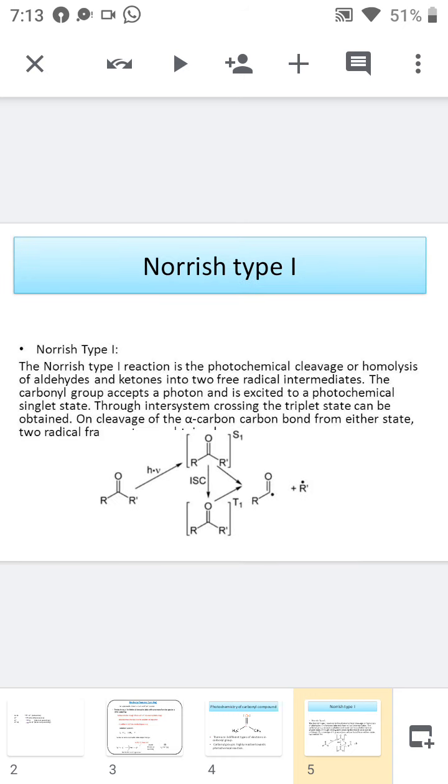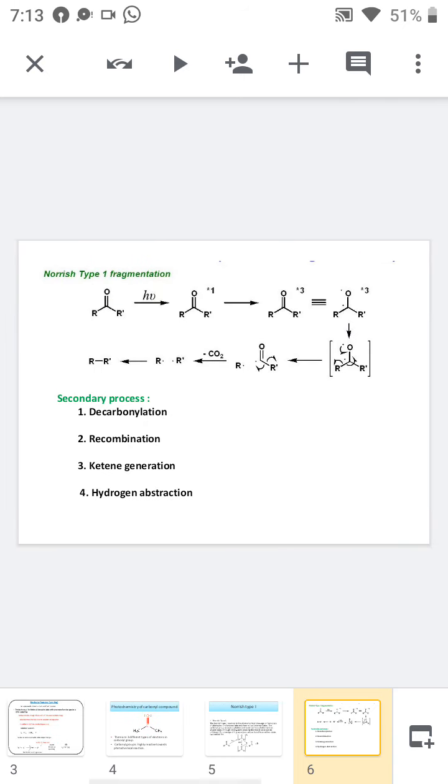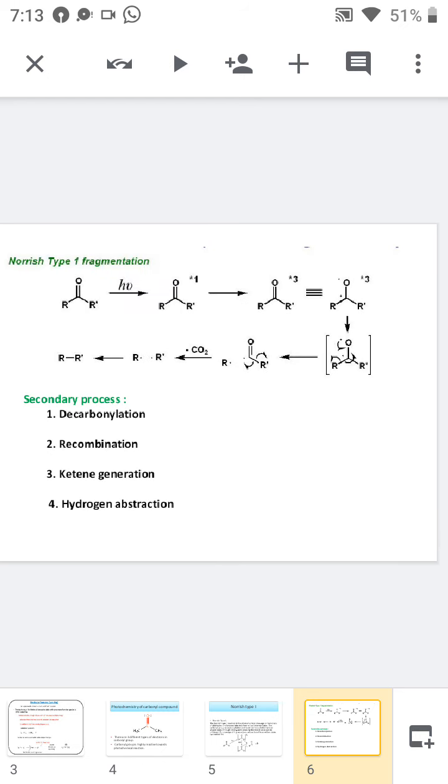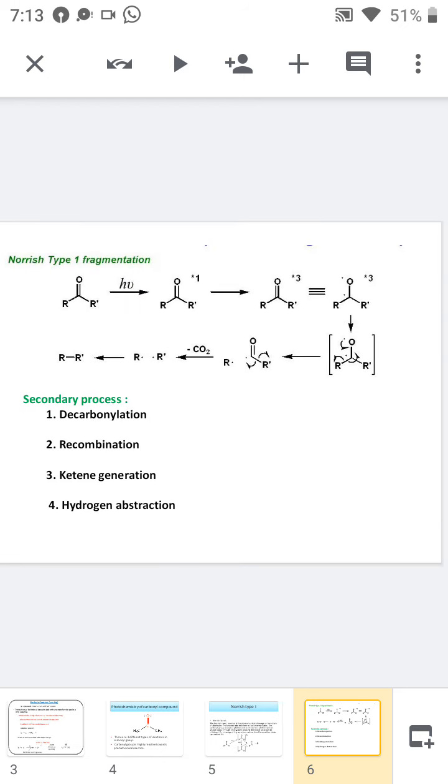Then after that, it will undergo four different types of secondary process. First one is decarbonylation, second one is recombination, third one is ketene generation, and the fourth one is hydrogen abstraction. Now we will discuss the secondary processes one by one.